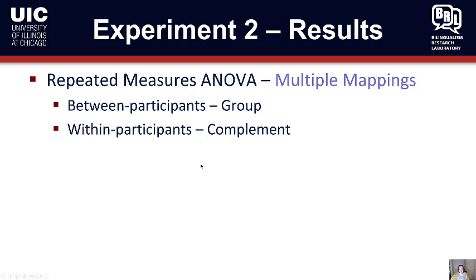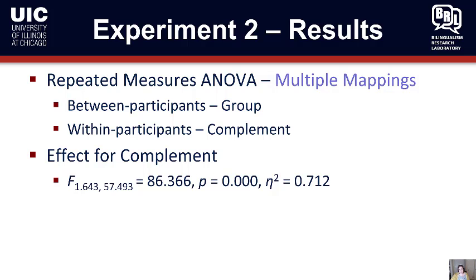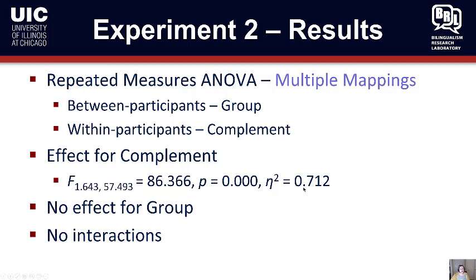So the repeated measures ANOVA for the multiple mappings for research question 3, experiment 2, once again had the between participants variable for group and the within participants variable for complement. There was an effect for complement, a rather large one, as you can see by the effect size of 0.712. And then there was no effect for group and no interaction.